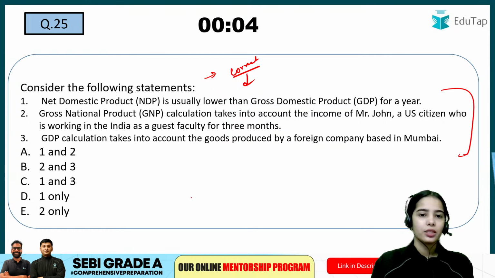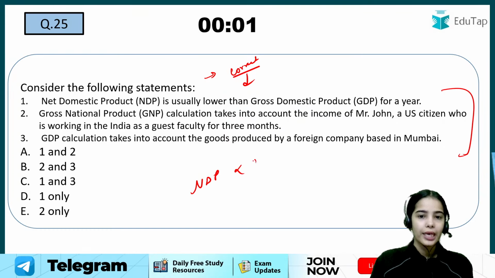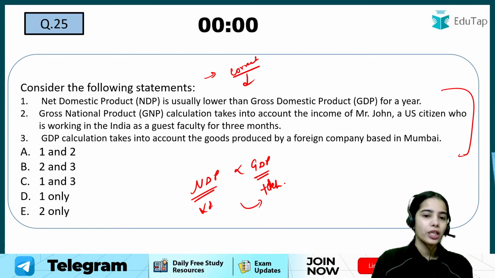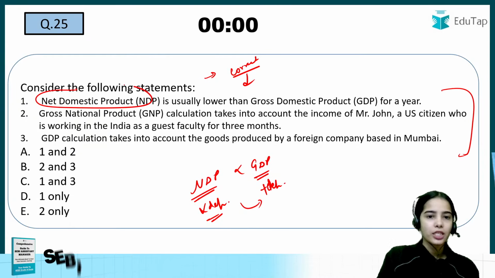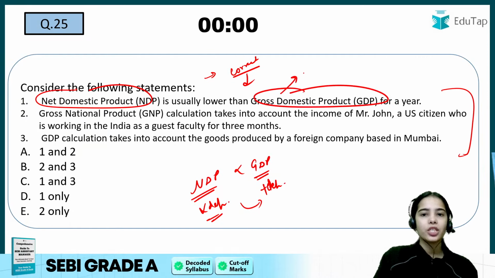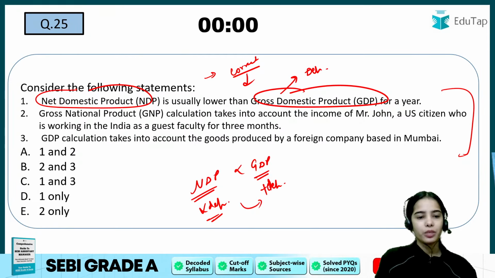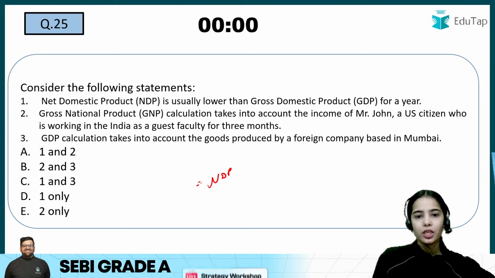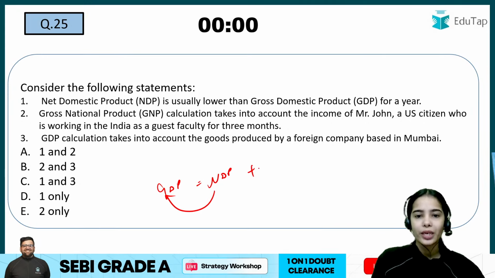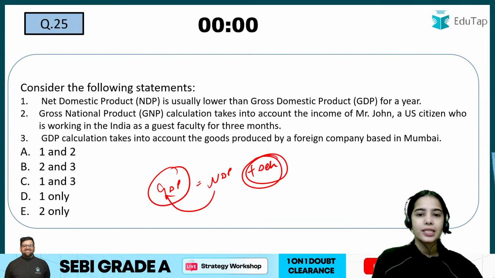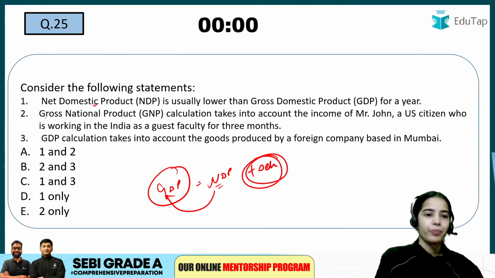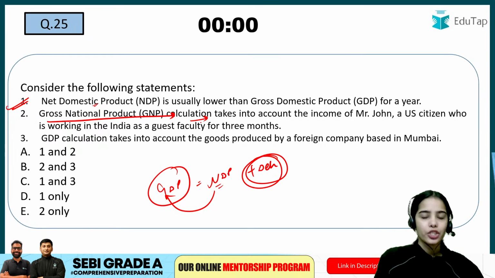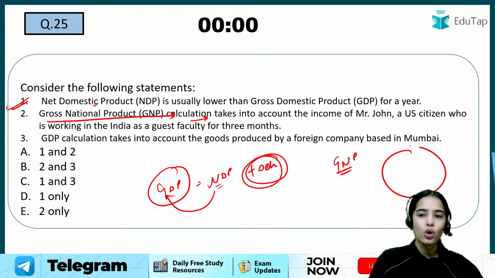So net domestic product is usually lower than the gross domestic product. This is correct because the gross domestic product includes the depreciation, while the net domestic product does not include the depreciation. If you are going from the NDP to GDP, from the net to gross, you are adding the depreciation. So it is greater than the NDP. So this is correct.